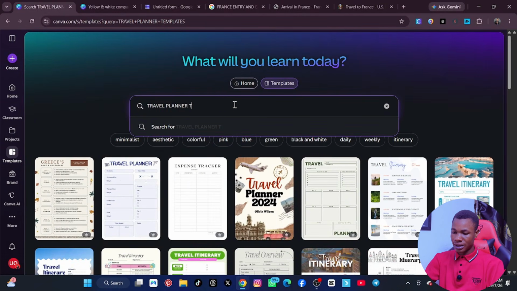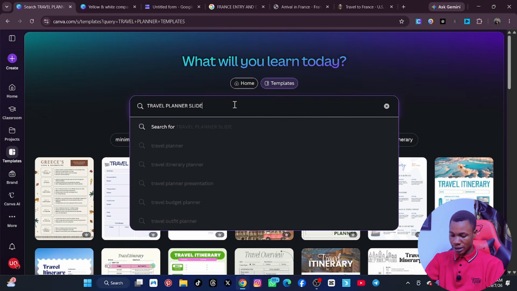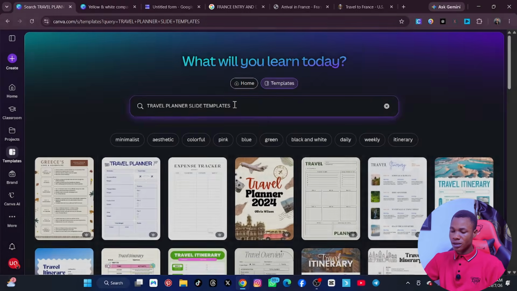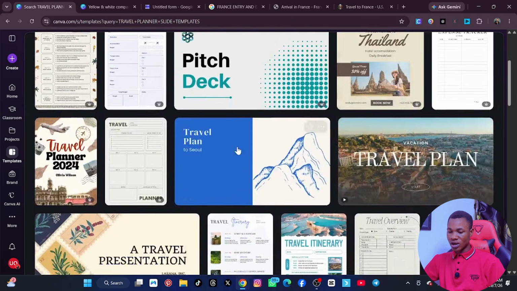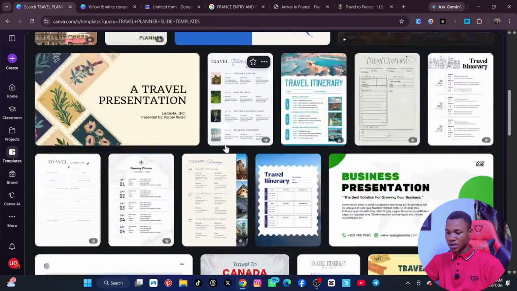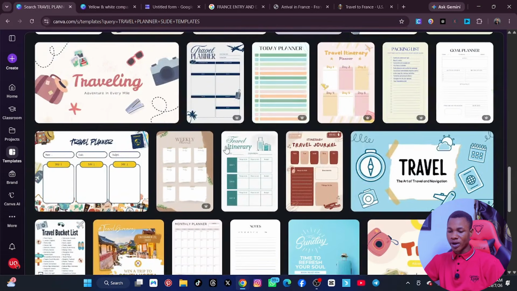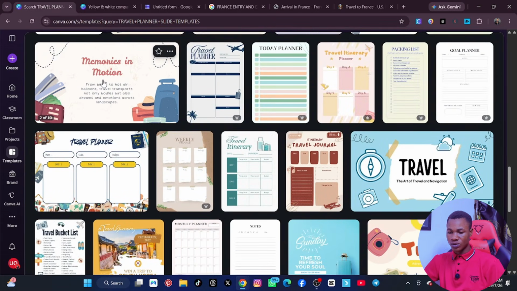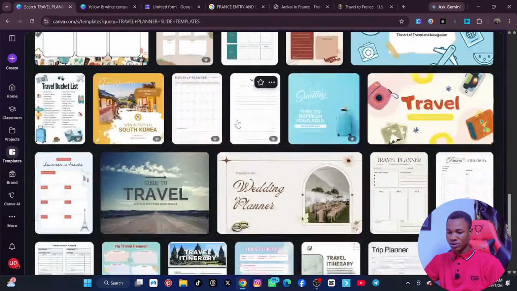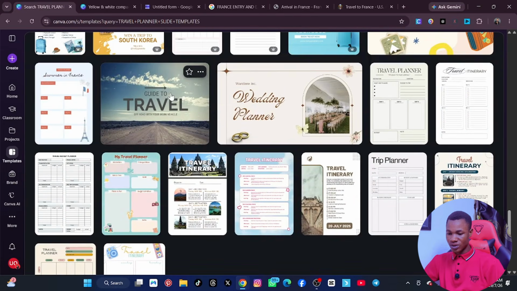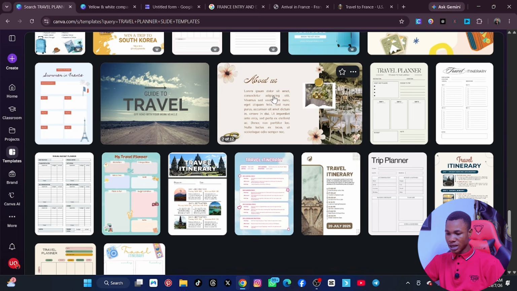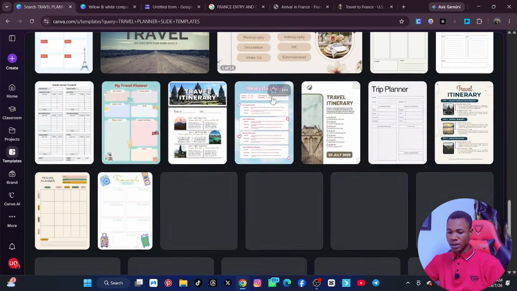Travel planner slide template. All right, click on enter and let's see travel planner here. This is something I want, but let's scroll down and I will look for anyone that is good. This one is a bit good, but it's looking like children owned, but I don't like it. So this one is also looking good, but it's like a 1-page old. We need this one, it's like 12 pages. I think this one is good, but no, I don't like it.